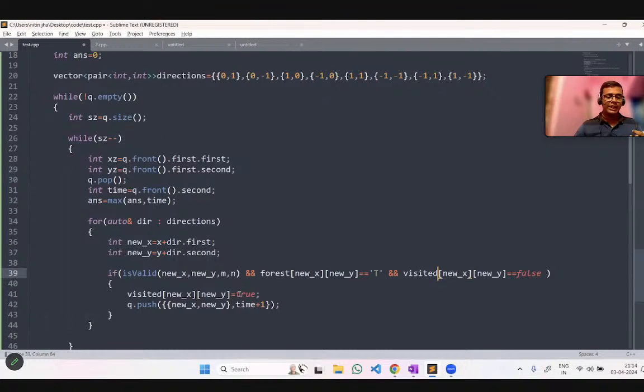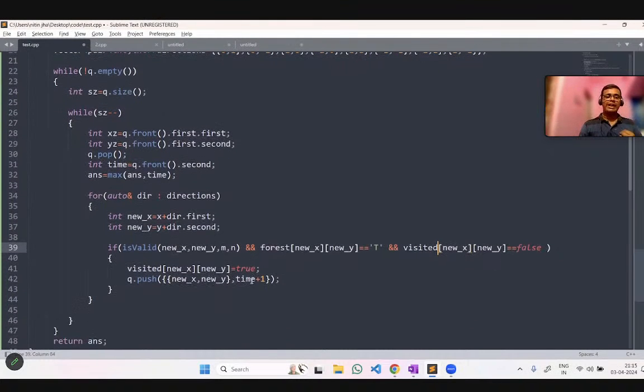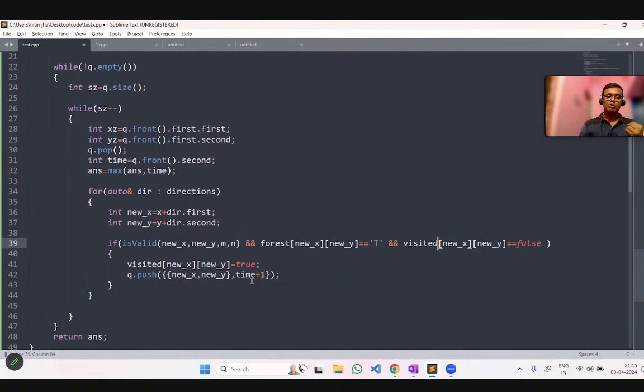And how will we burn that up? We will visit that and mark it as true, which means it has now been burned. And now we will push that new index into my queue with the time incremented. And after that, what will we do? We will move there, burn that up, burn that queue up.